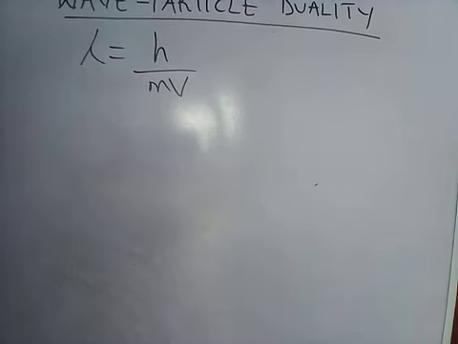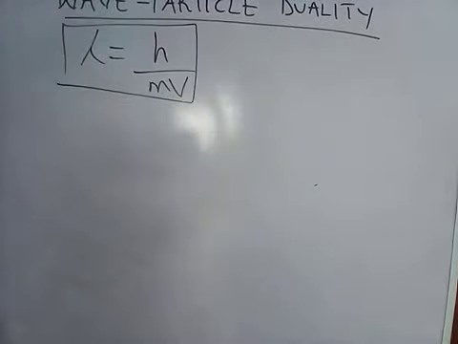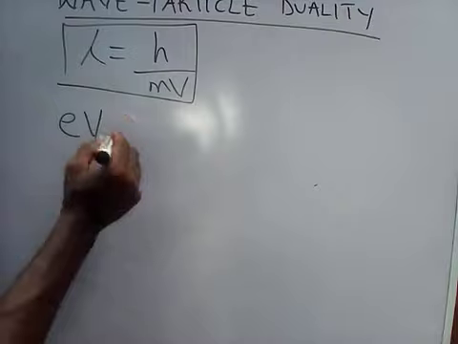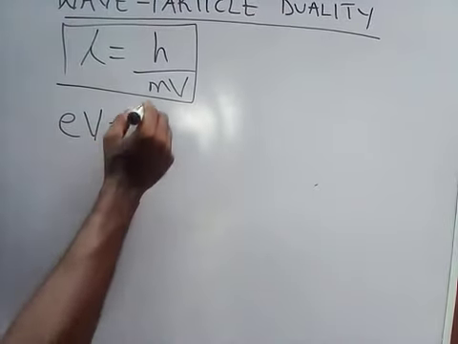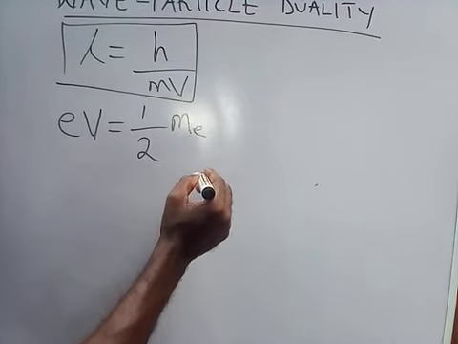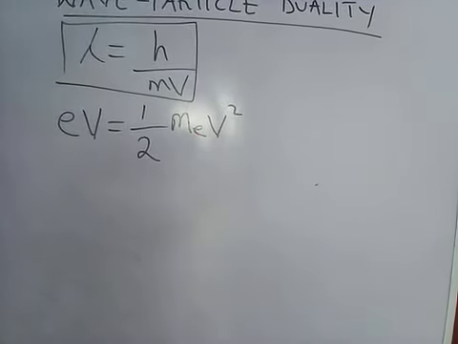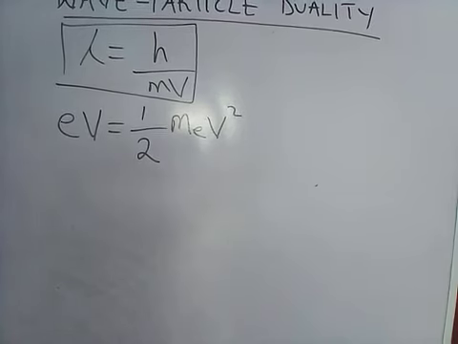And momentum equals m v. Let's keep this aside. You already know that electron volt is energy. If you don't understand this, go back to my energy quantization video.